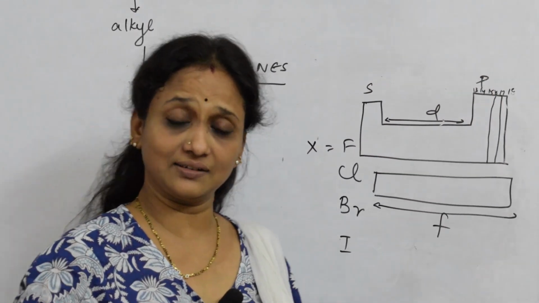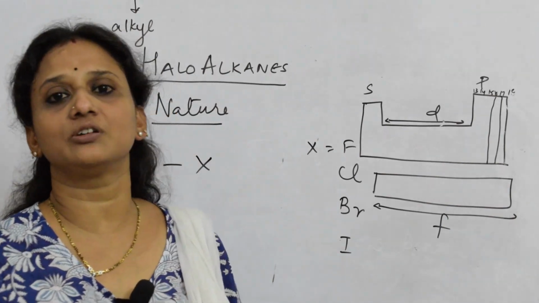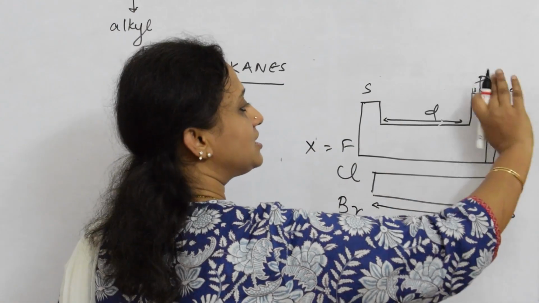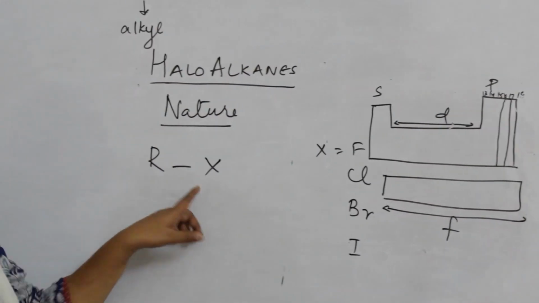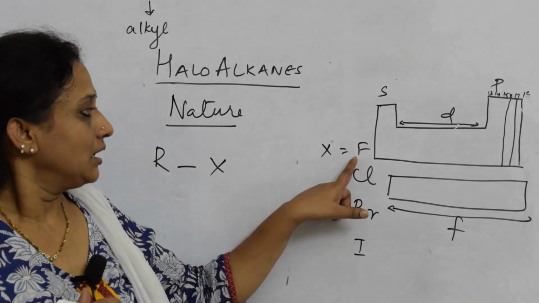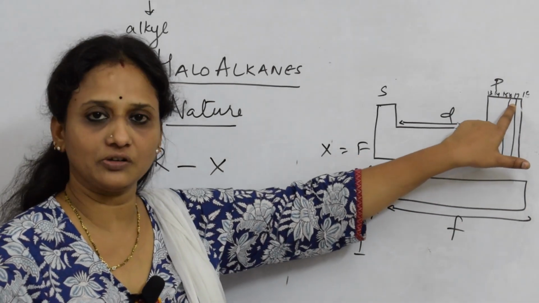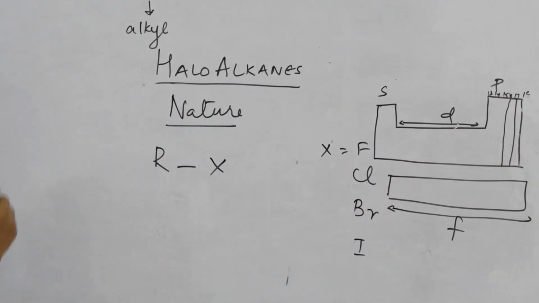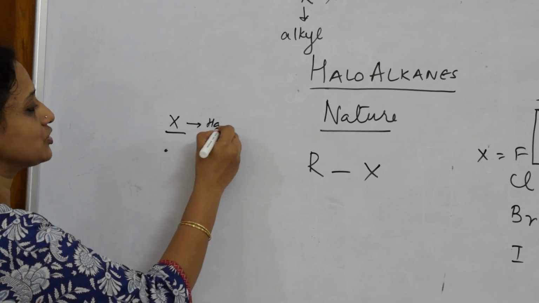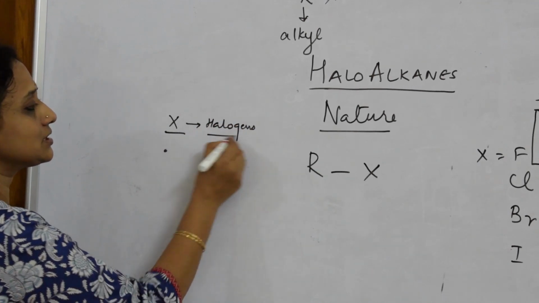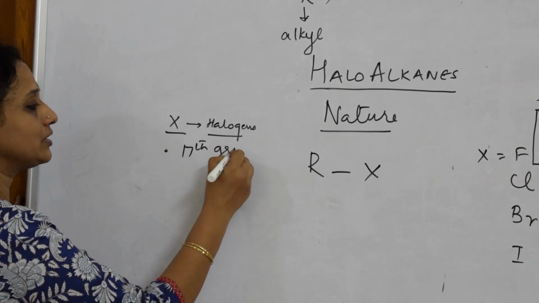We have studied in grade 11 what electronegative elements are: the ability to drag the electron pair. So every time they keep dragging the electron pair towards them. When I come back to this, now I have an idea. This is a halogen belonging to the 17th group in the periodic table. So let me note all these topics. Halogens, they belong to which group? The 17th group in the periodic table.